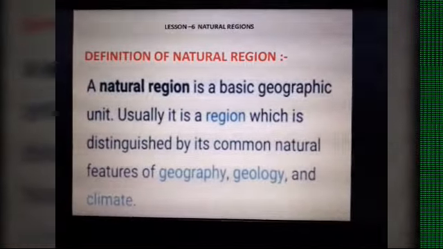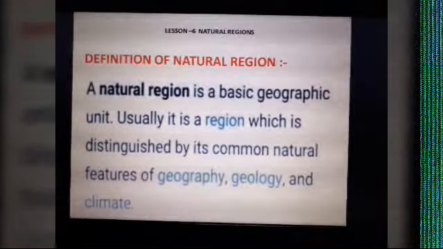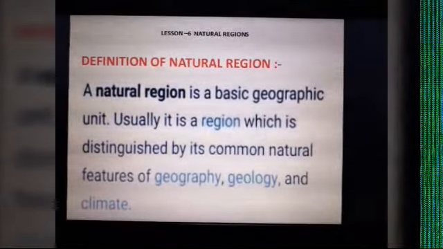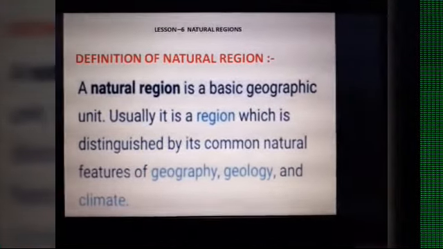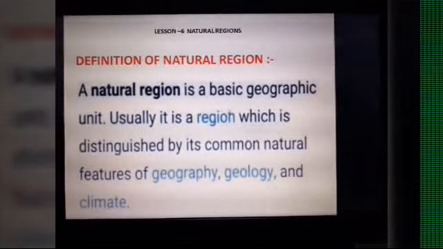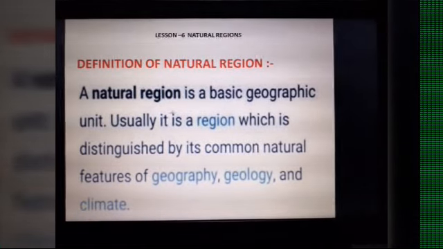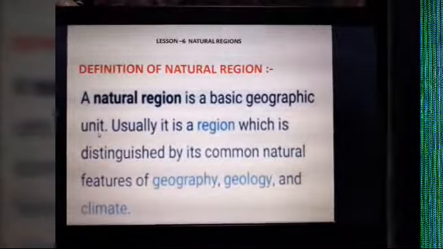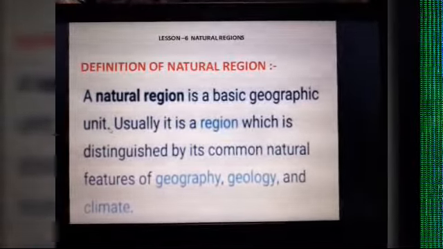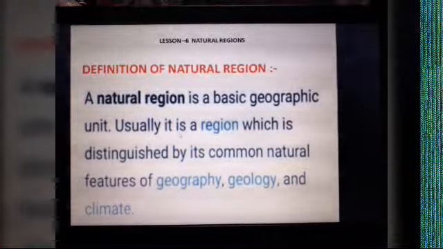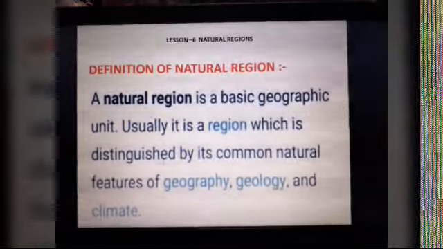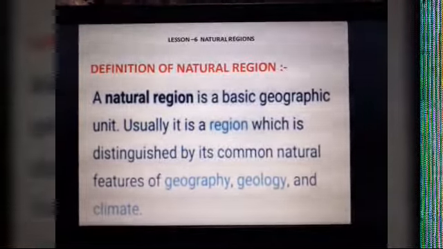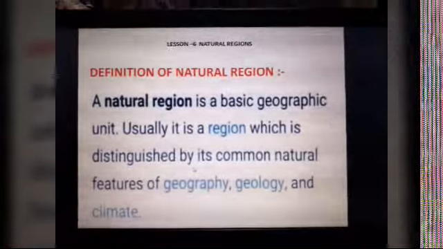Now let us study the definition of natural region. That is a basic thing which you should learn. A natural region is a basic geographic unit. Okay, it is a geographical unit. Usually it is a region which is distinguished by its common natural features. So what are the common natural features?